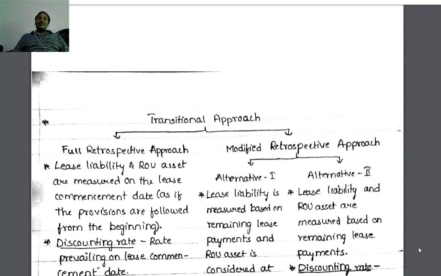There is a transitional option for lessees. Thereby, this we are going to discuss as part of a transitional approach. Two types of approaches are possible: full retrospective approach, modified retrospective approach. Full retrospective approach, as the name itself indicates,